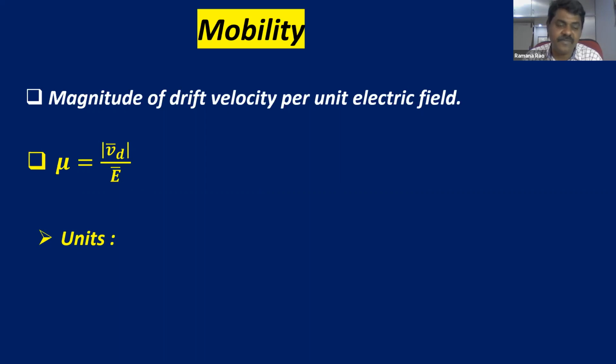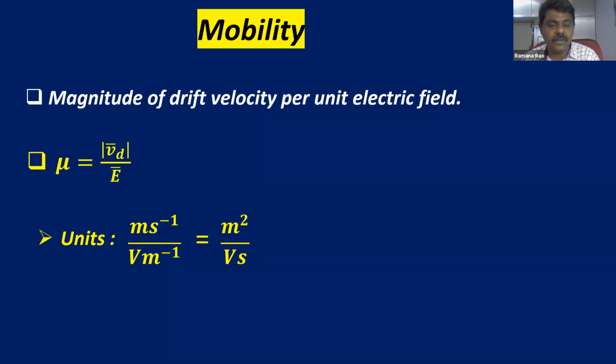You can write the units with the help of the formula. What are the units for drift velocity? Meter per second. And what is the unit for electric field? Volt per meter. If you simplify meter second inverse and volt meter inverse, this is meter square per volt into second. So the unit for mobility is meter square by volt into second.